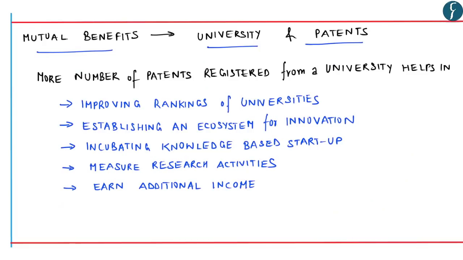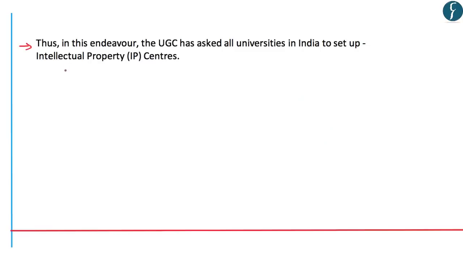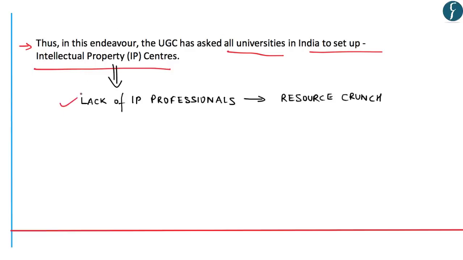So we understand that more patents registered from a university actually help in improving rankings of universities, and also help in establishing an ecosystem for innovation and in incubating knowledge-based startups. Thus, it is in this endeavor that the University Grants Commission has asked all universities in India to set up intellectual property centers. However, due to lack of enough IP professionals, we may soon face a resource crunch with respect to setting up these intellectual property centers.